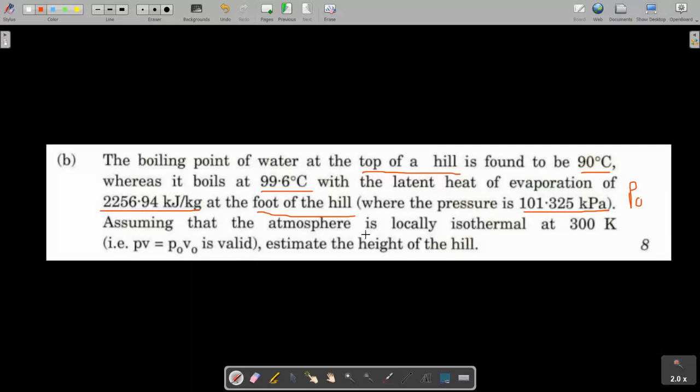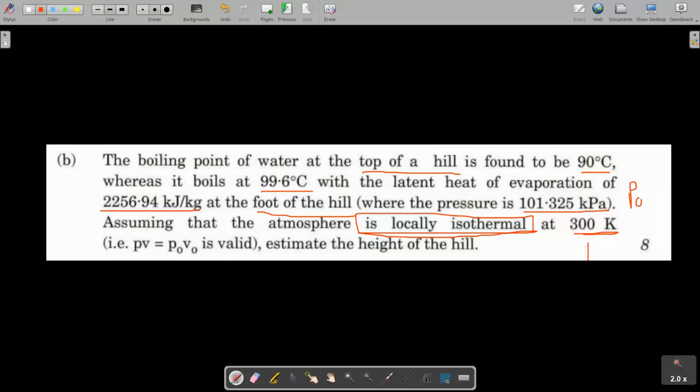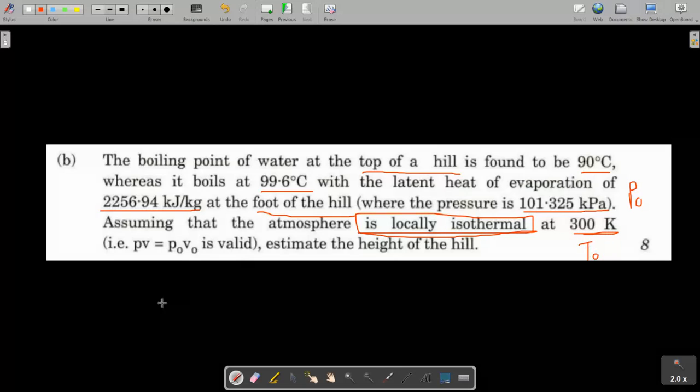Assuming that the atmosphere is locally isothermal, this is an important line of the question, and it is at 300 Kelvin. That means the temperature of the surroundings is given to us, and this relation of the isothermal process is given. Estimate the height of the hill. So we have to find the height of the hill.